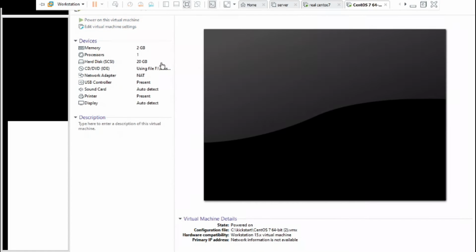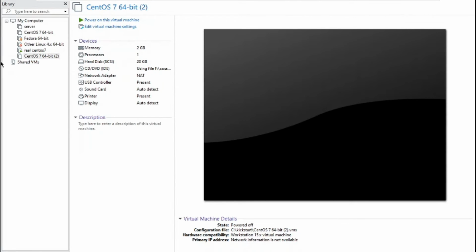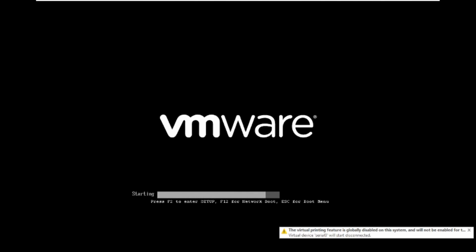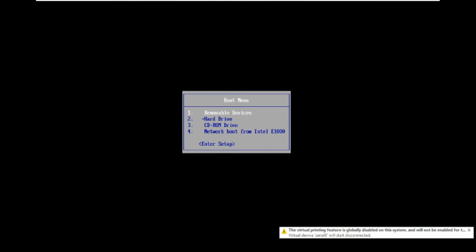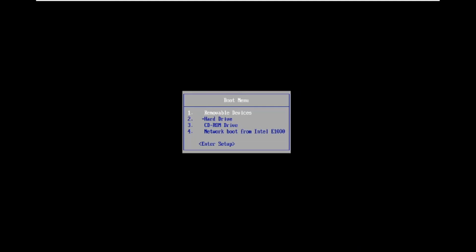It is very simple, you know how to create a virtual machine. I'm not discussing that, you already know about it. I'm just turning on this virtual machine and I'll initiate the installation. In VMware, power on, click on your screen, press escape. You have to do it a little faster, otherwise your system will move on to the booting process, the grub page. Right now you can see there is a removable device, hard drive, CD-ROM, network port.